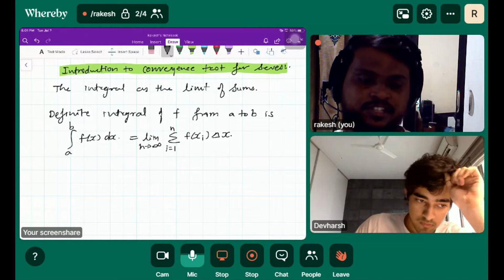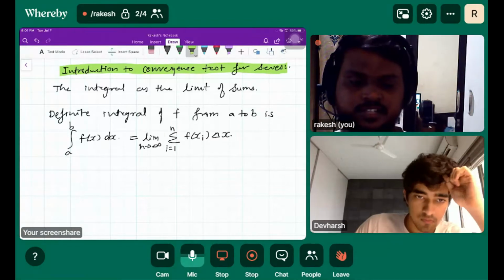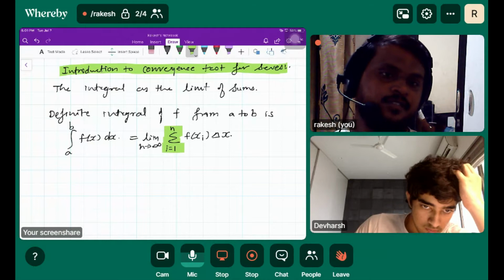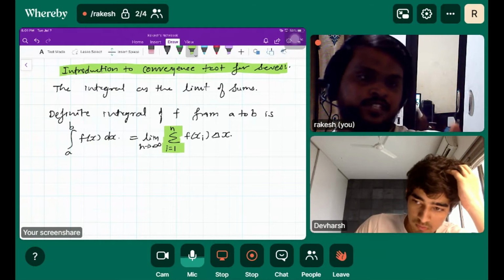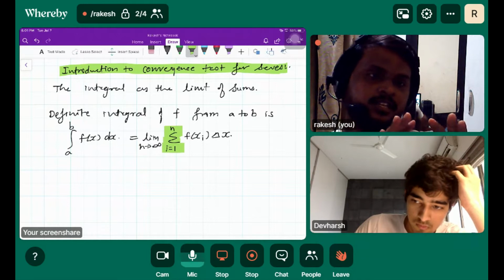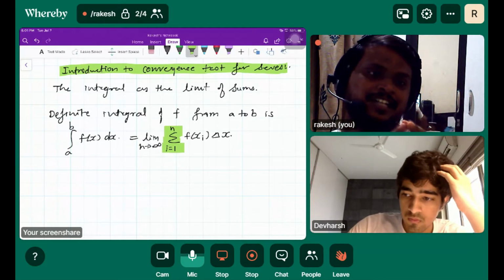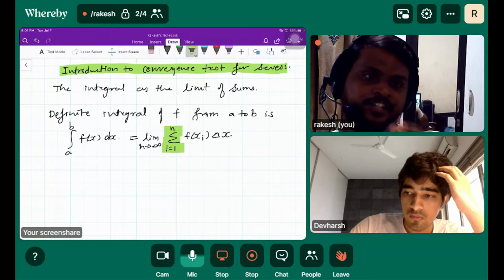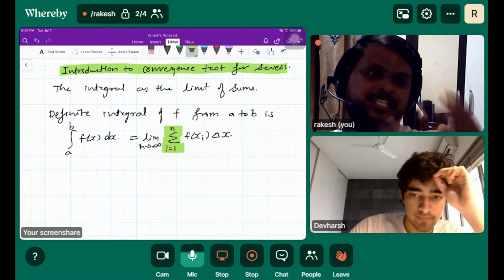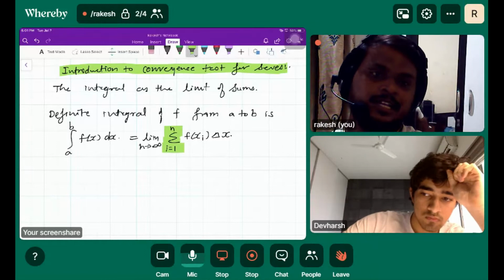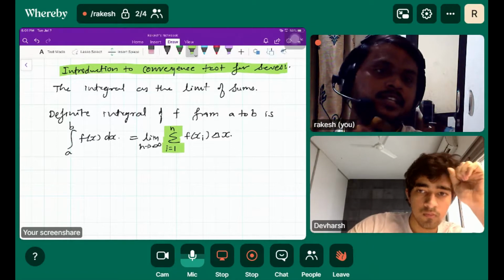This is just a series, and we have been discussing series from the beginning of this class, where n tends to infinity. So basically, what we are discussing is the limit of sum, and the limit of sum is nothing but integration.